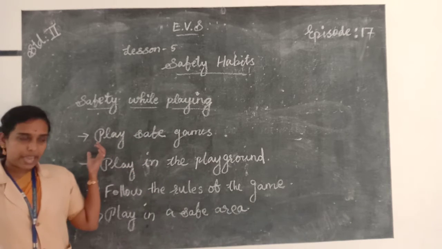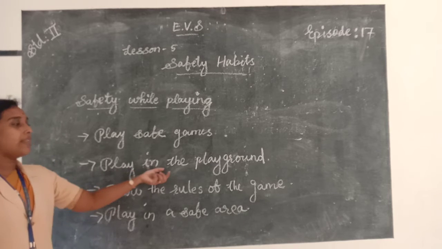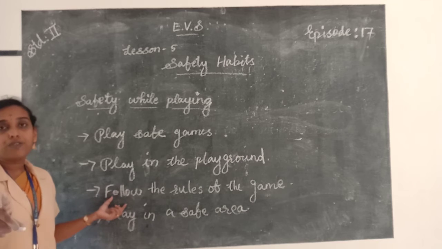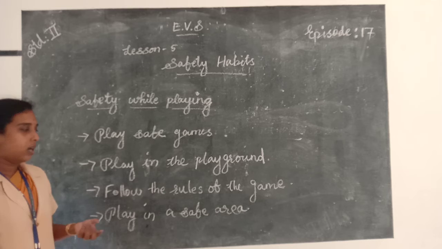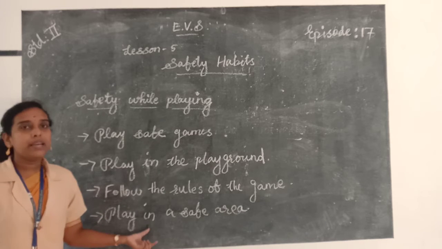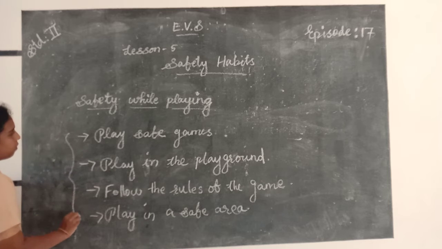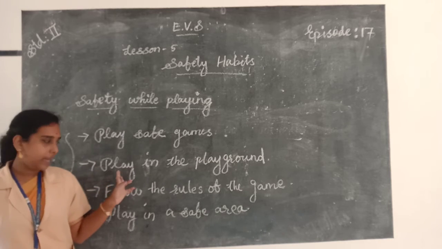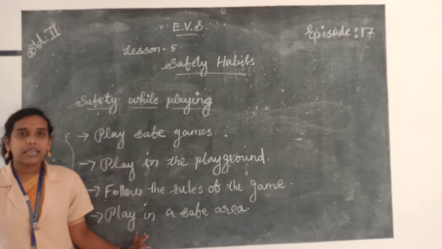So play safe games and always play in the playground. Follow the rules of the game and always wait for your turn while you play on a seesaw or other rides, and play in a safe area. So these are the important safety rules that you should follow while playing: play safe games, play in the playground, follow the rules of the game, and play in a safe area.